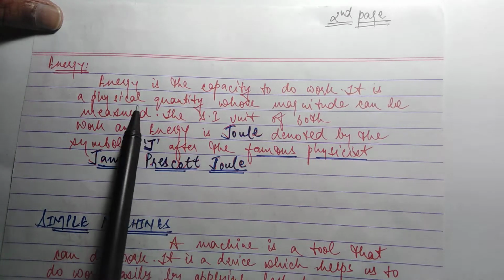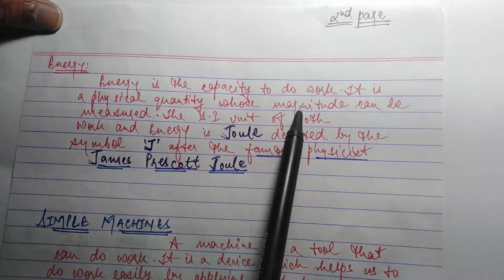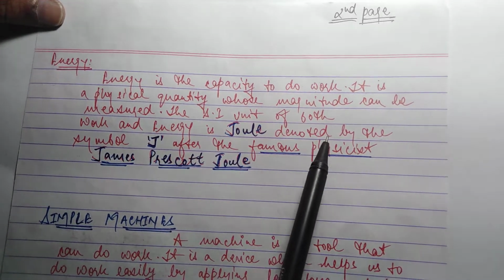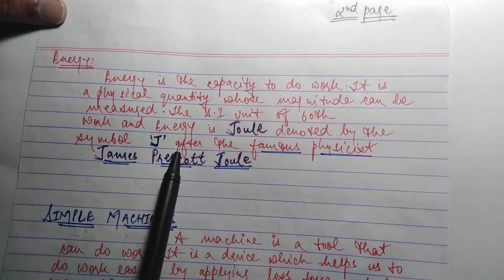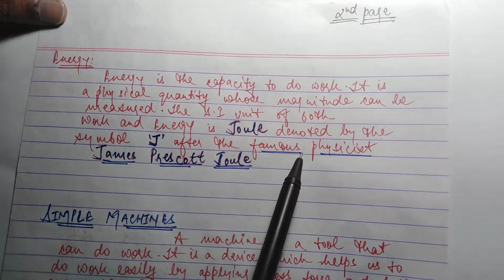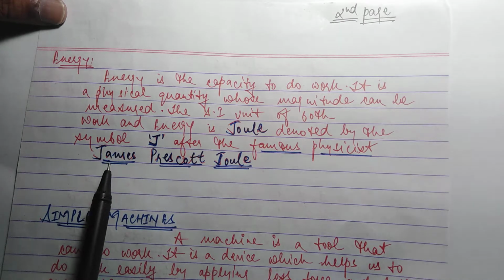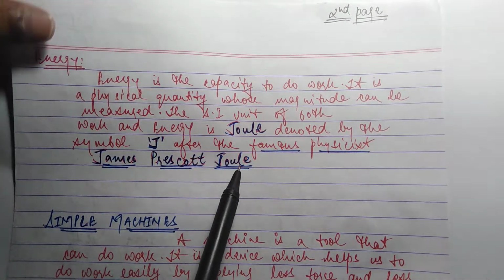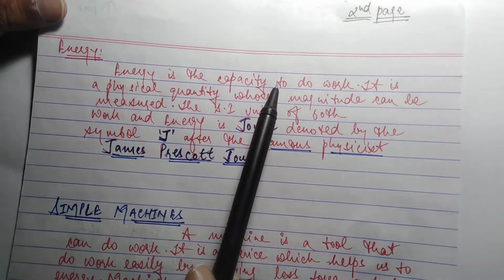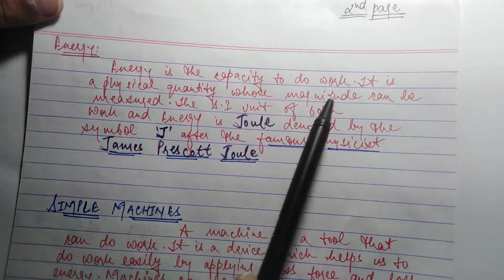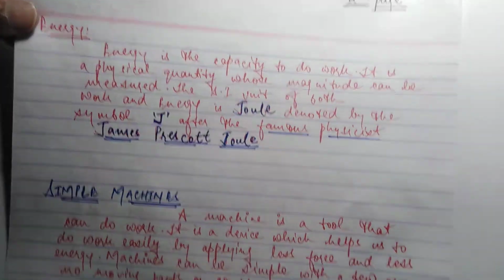I have already told you what is physical quantity, magnitude, in our previous chapter. It is denoted by the symbol J, after the famous physicist who first found it, the name of the scientist was James Prescott Joule. What is energy? Energy is the capacity to do the work. It is a physical quantity whose magnitude can be measured.